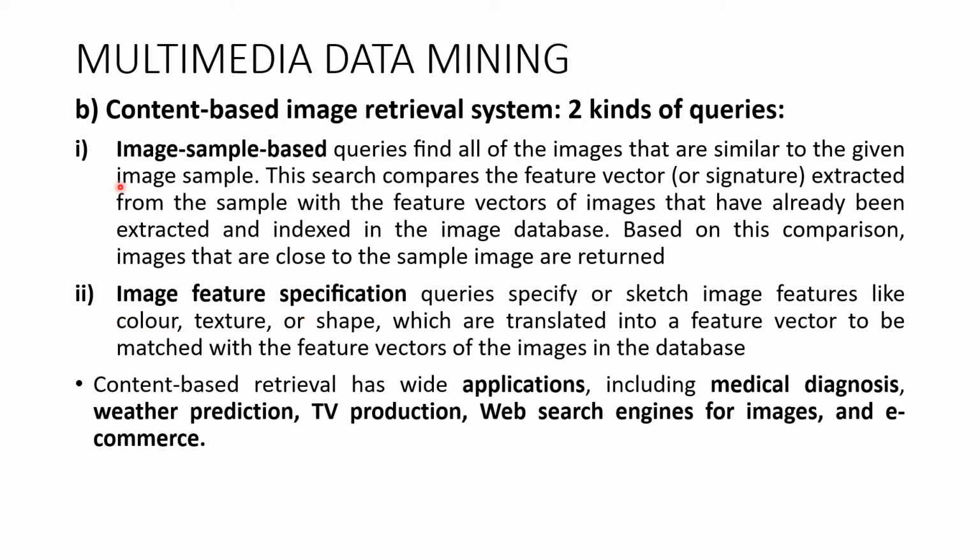Don't lose sight of the fact that what we are basically doing in this similarity search is trying to group or classify the new image that is given, based on the training images. That's all. Content-based retrieval has wide applications such as medical diagnosis, weather prediction, TV production, web search engines for images, and e-commerce.